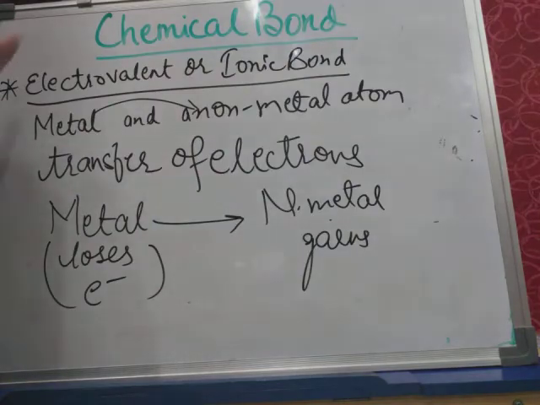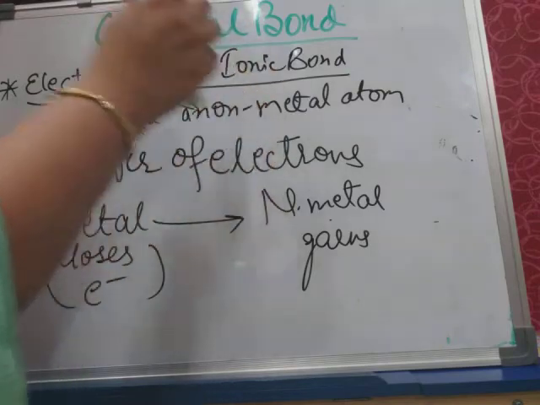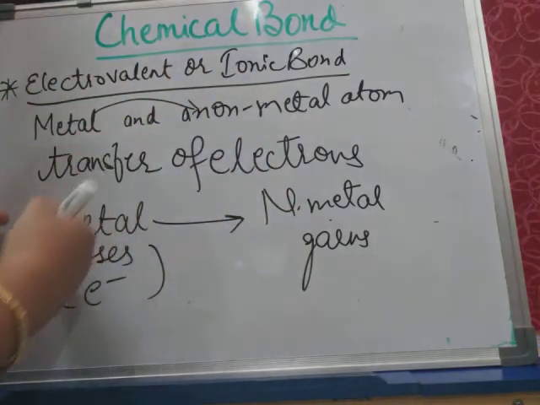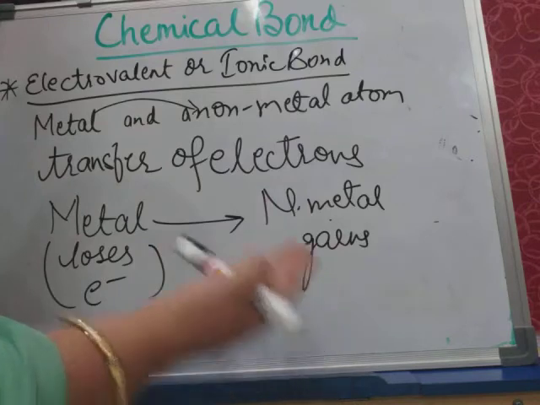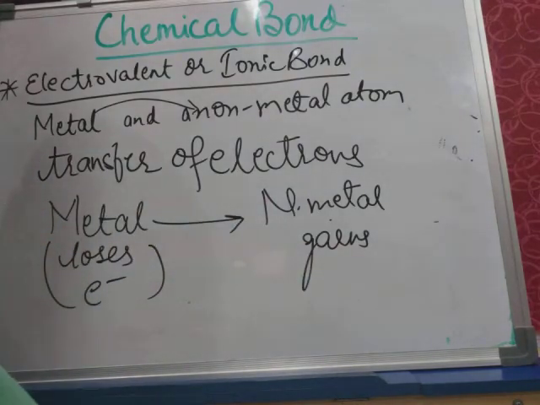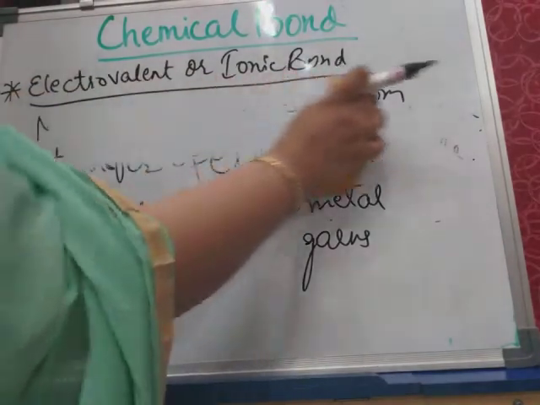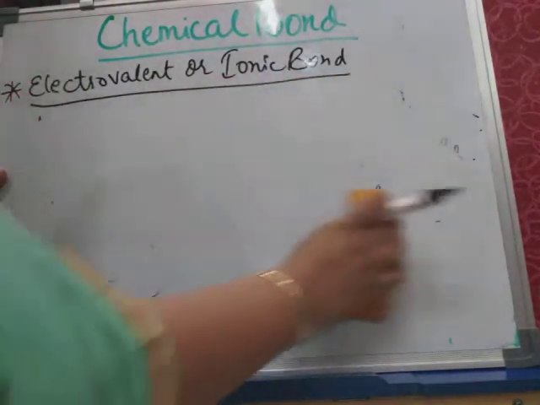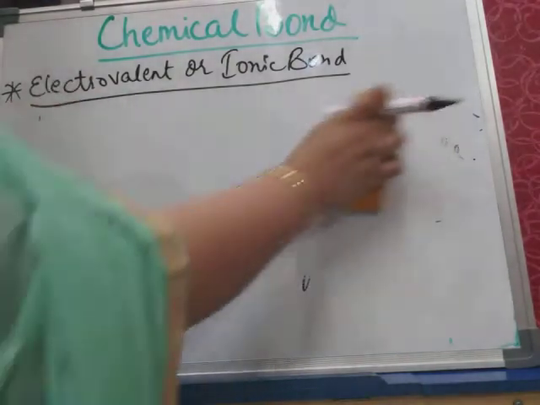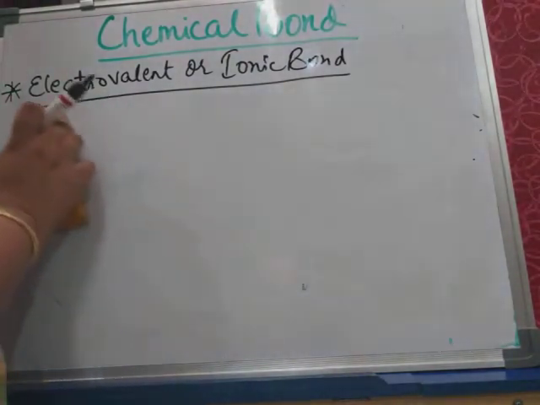So the first type of bond which we are studying today is electrovalent or ionic bond, which is formed by transfer of electrons from a metal atom to a non-metal atom. Now we will take some examples, and by taking those examples we'll see how these bonds are formed. The first example which we are taking here is of sodium chloride. Now we'll see how the bond is formed between Na and Cl.